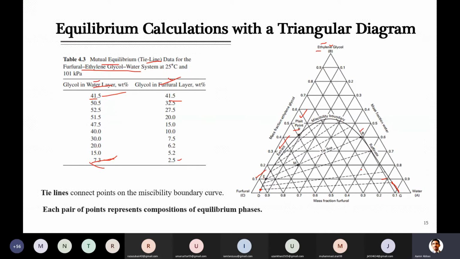Each pair of these points given in this table indicates the composition of the equilibrium phases, that is, when they are in equilibrium, what the values of the extract and raffinate will be. For example, if one contains 2.5%, then the other at that time will have 7.3%, and so on. Its value will be varying.